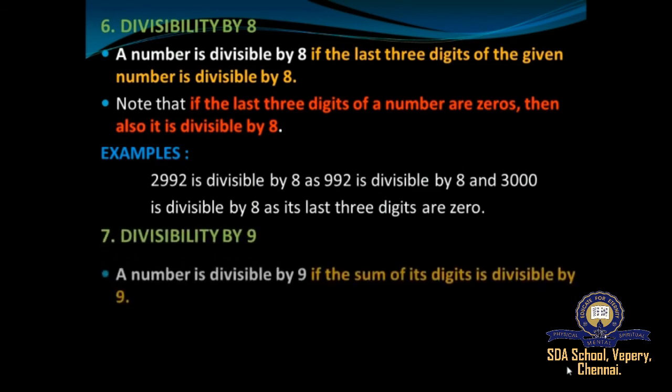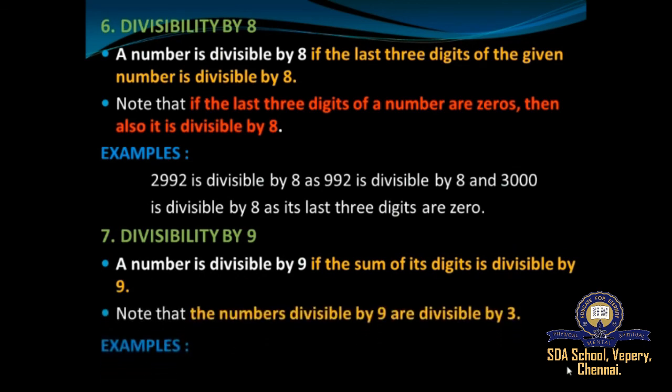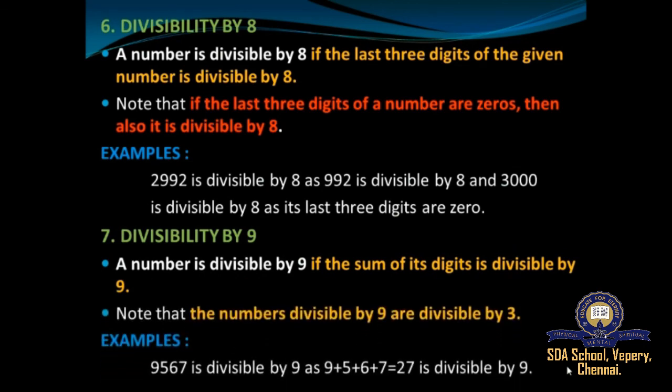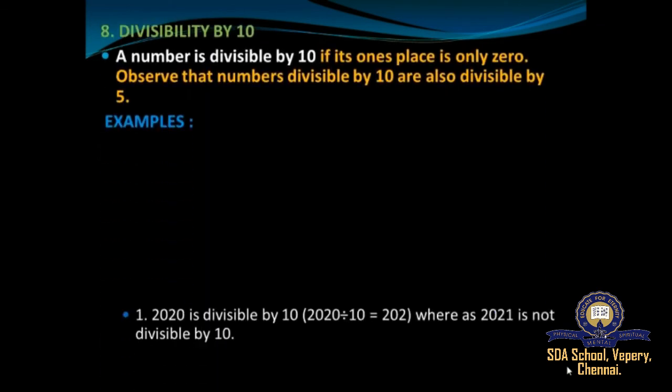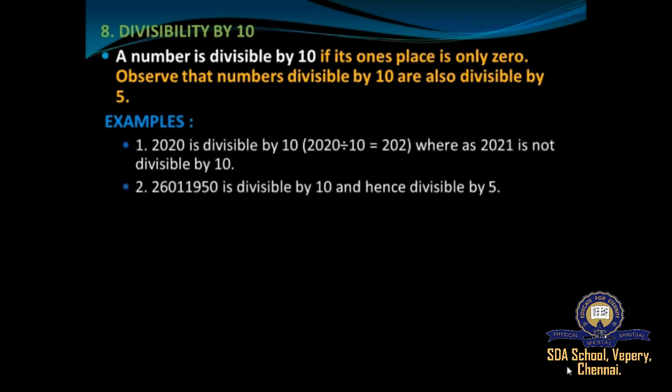Okay, and next we moved on to divisibility by 9. A number is said to be divisible by 9 if the sum of its digits is divisible by 9. Okay, and you must also note that the numbers divisible by 9 are also divisible by 3. And next we moved on to divisibility by 10. A number is said to be divisible by 10 if its ones place is only 0. And you must also observe that the numbers that are divisible by 10 are also divisible by 5.